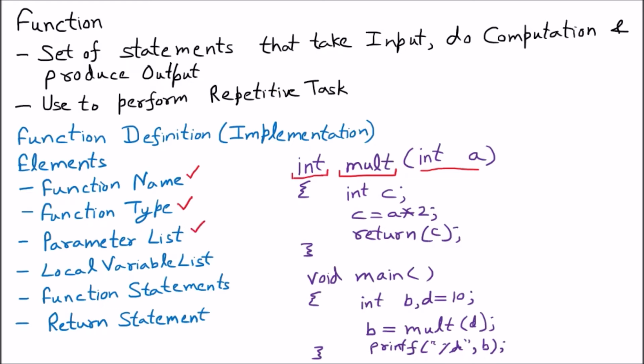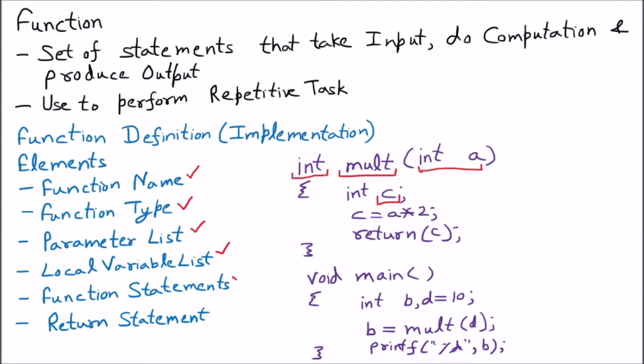Then parameter list means what parameters the function is going to take. There is only one parameter, a, that the function takes. Then local variable list. Here in the function we have one local variable, that is c. Also a is a variable, but a is the parameter.